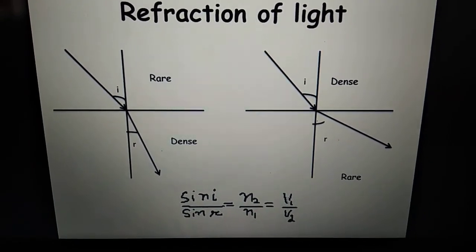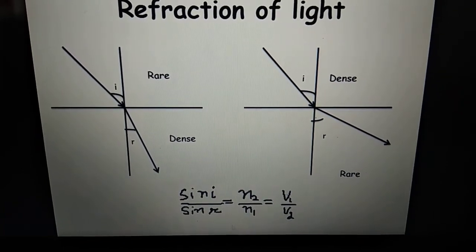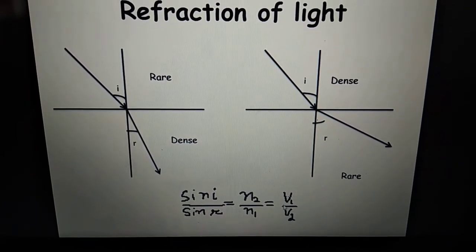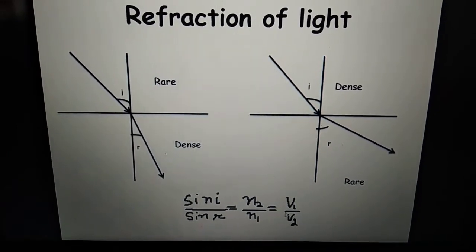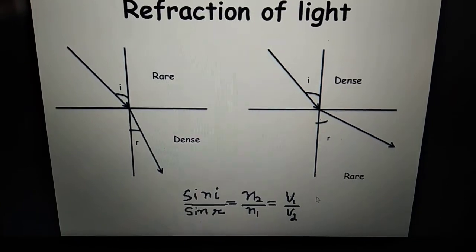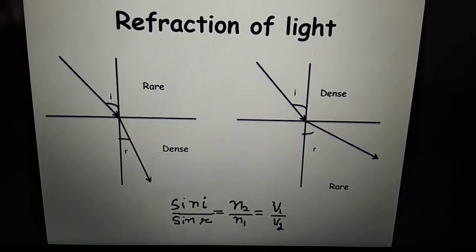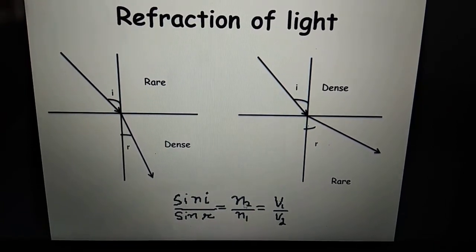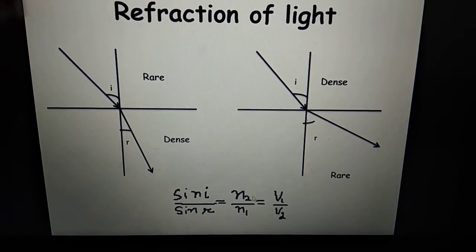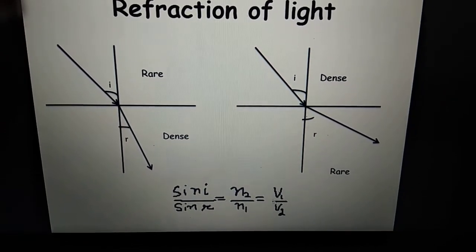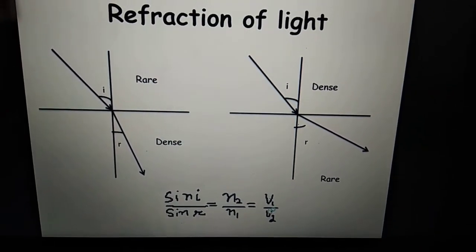Now let's say the second part of Snell's law, which is n2 by n1 is equal to v1 by v2, where v is the velocity of the light. We can say optical density is inversely proportional to velocity. It means if you are going on a traffic road, traffic road means dense road, you will go slowly. That means if you have a higher value of refractive index, you will go slow. Your velocity is inversely proportional to your refractive index.